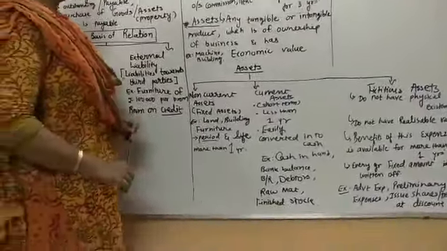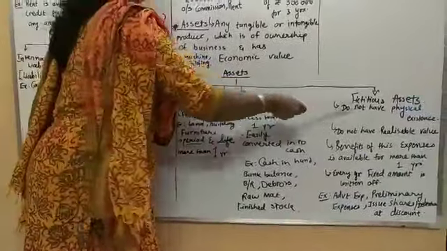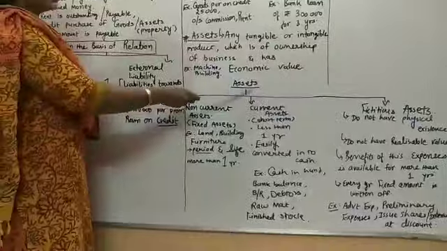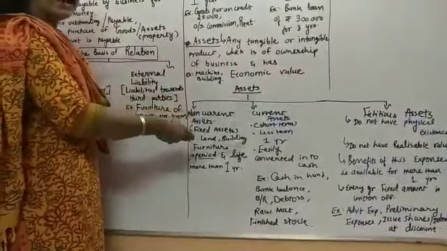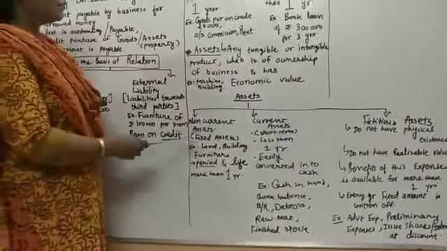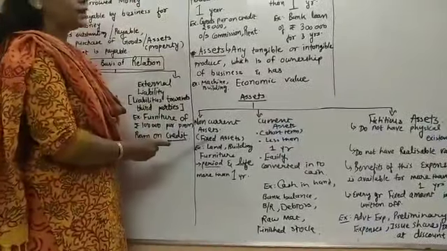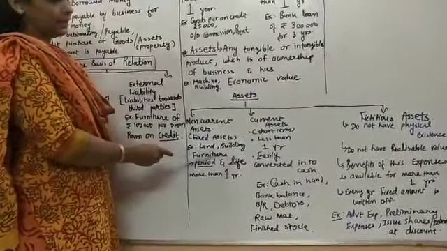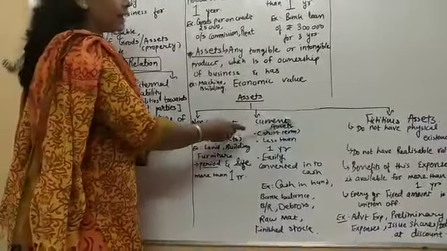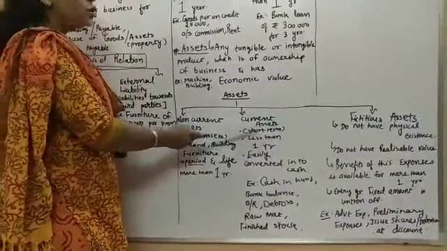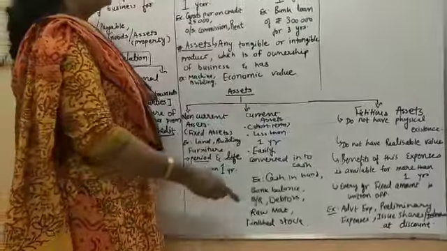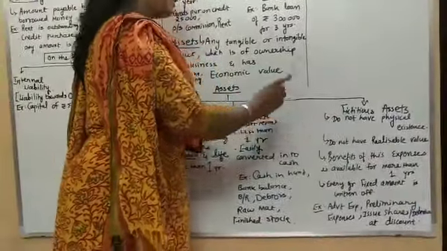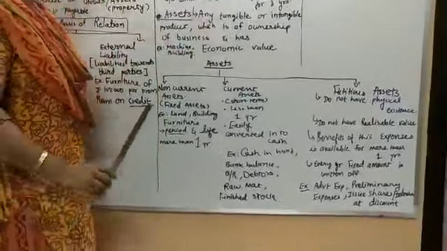You can see this bifurcation. It's very important. It is the assets bifurcation, the very main bifurcation. Number 1 is non-current assets, its another name is fixed asset. Number 2 is current asset, its another name is short-term assets. And number 3 is fictitious assets. Understood? Let's see turn by turn.